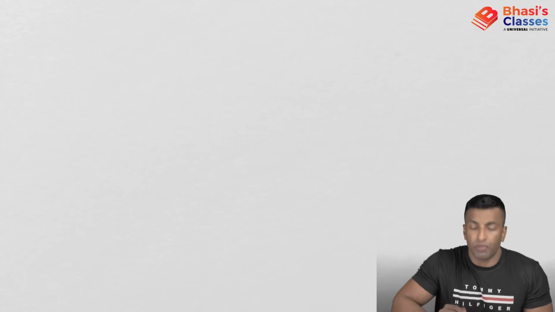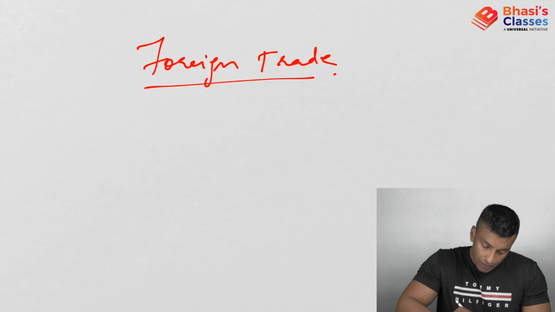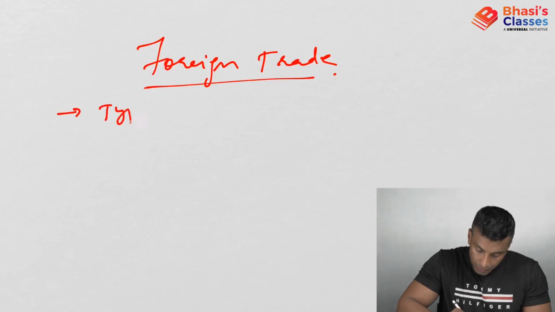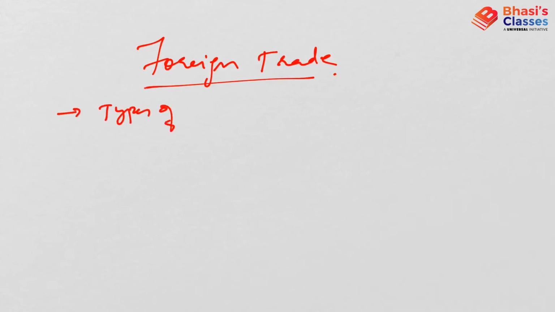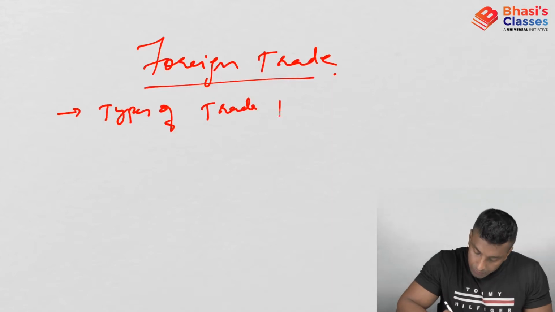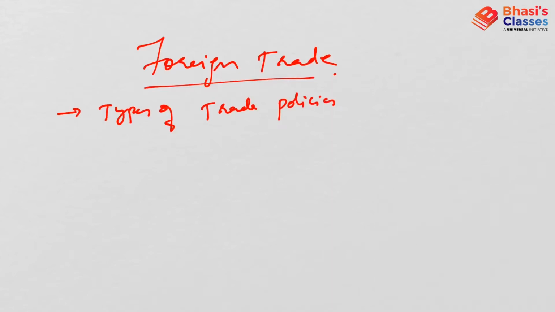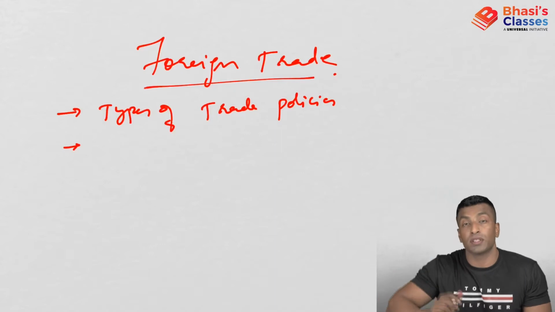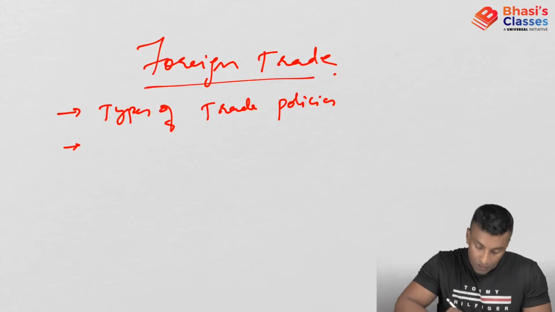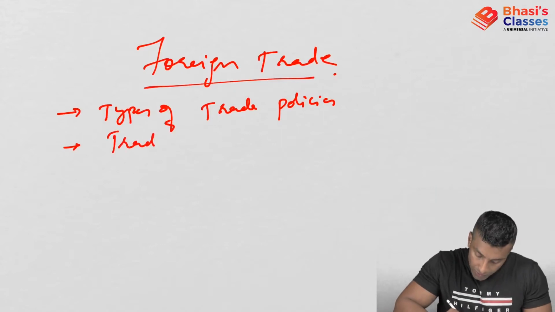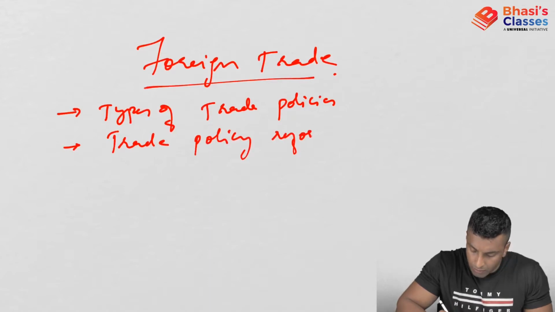So in this module, we are actually going to discuss foreign trade. Here we will start with the types of trade policies. Then we will discuss trade policy reforms from 1991 onwards. There I'll be talking about all the reforms which happened post 1991.